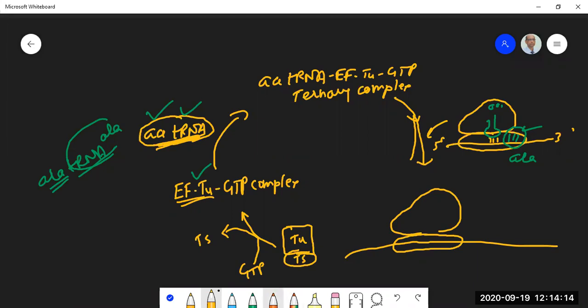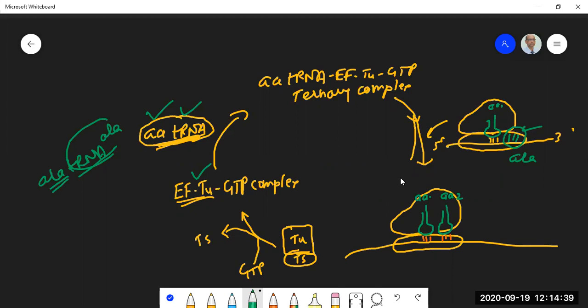You have codon 1, this is codon 2, and this is the initiated amino acid 1, and the second amino acid has been brought in by the EFTU complex.